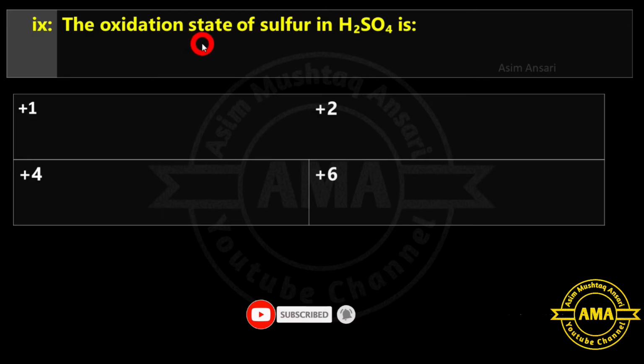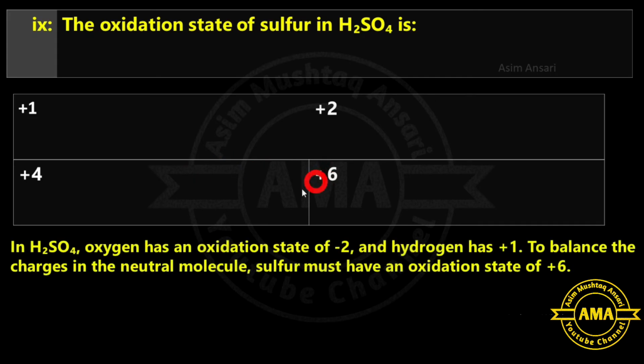Next is, the oxidation state of sulfur in H₂SO₄ is +1, +2, +4 or +6. There, in H₂SO₄, oxygen has an oxidation state of -2 and hydrogen has +1. To balance the charge in the neutral molecule, sulfur must have an oxidation state of +6.